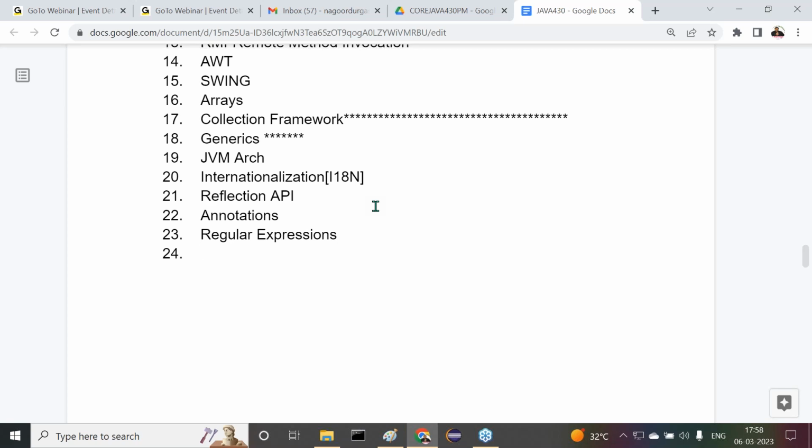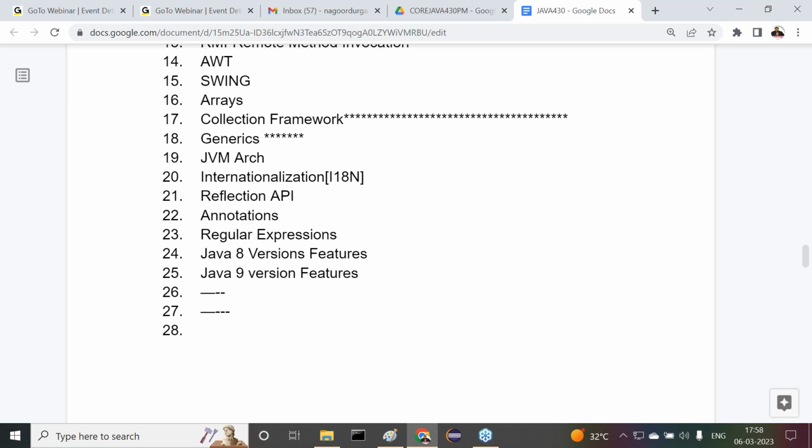Right, sir. Then after completion of this, next one is Java 8 version features. Java 8 version features we are going to understand. After the Java 8 version features, next one is Java 9 version features we are going to understand, and so on and so on and so on.